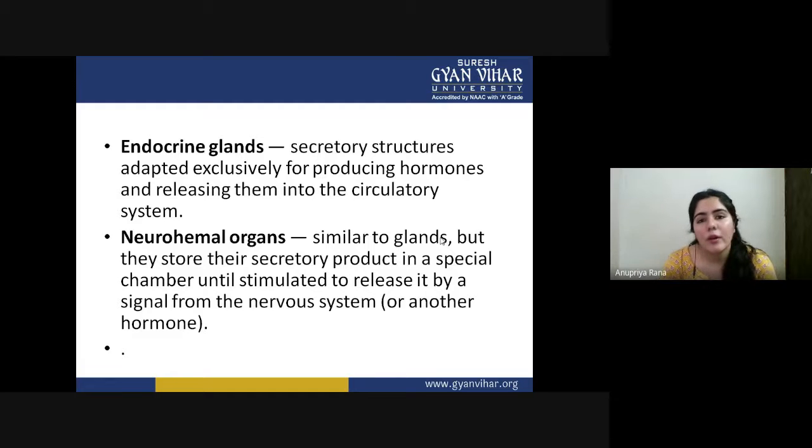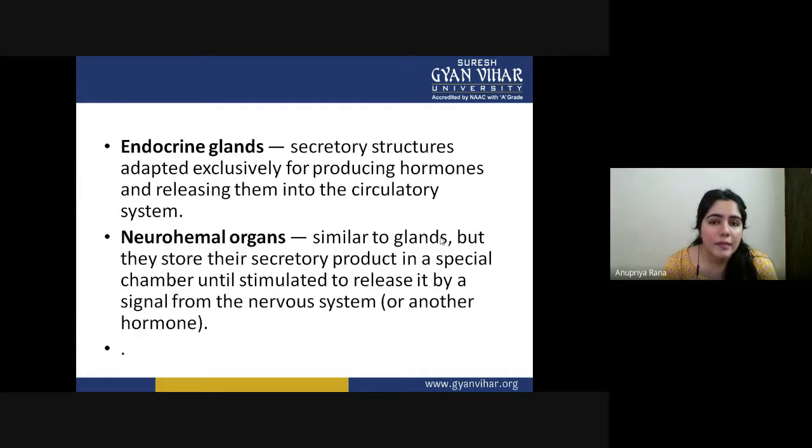So they work on a condition. Like the endocrine gland, their function is just producing hormones, and they do not need any kind of instructions or conditions. But the neurohemal organ is similar to glands, though not exactly a gland. They cannot produce the hormones on their own will.